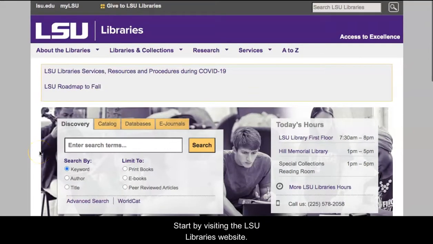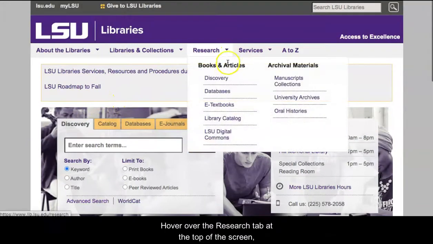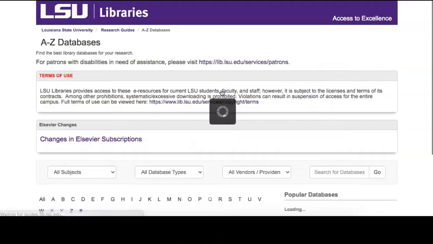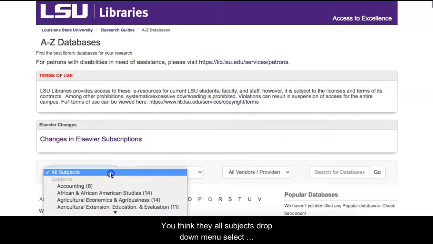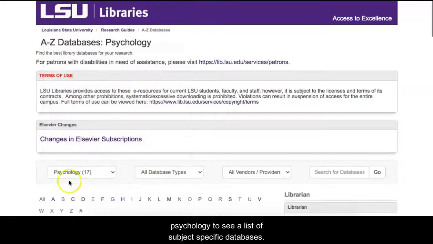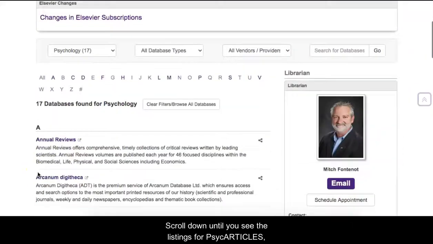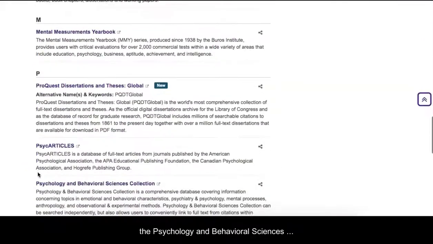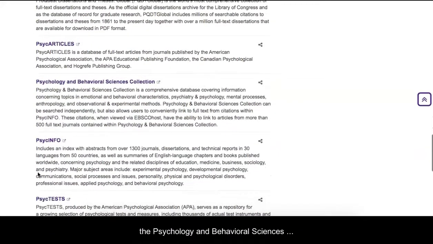Start by visiting the LSU Library's website. Hover over the Research tab at the top of the screen and click Databases. Using the All Subjects drop-down menu, select Psychology to see a list of subject-specific databases. Scroll down until you see the listings for PsycARTICLES, the Psychology and Behavioral Sciences collection, and PsycINFO.